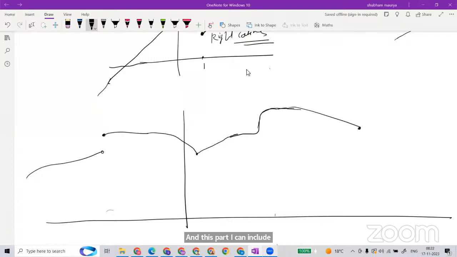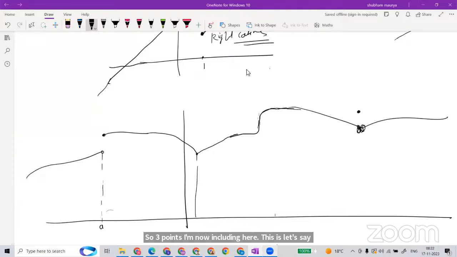And this part is already 1. 3 is done. Okay. So without that, I'm making here a circle, and here is a jump. And then again continuing. So 3 points I'm now including here. Let's say this is A. There is a problem at B. There is another case I made here.